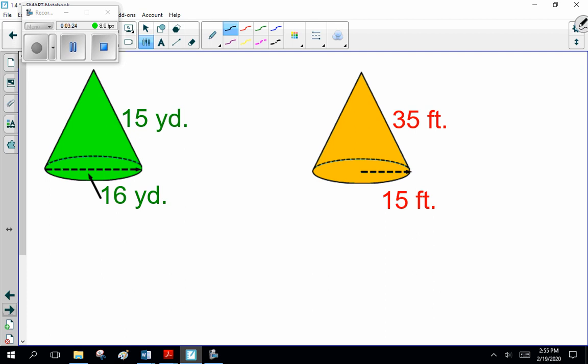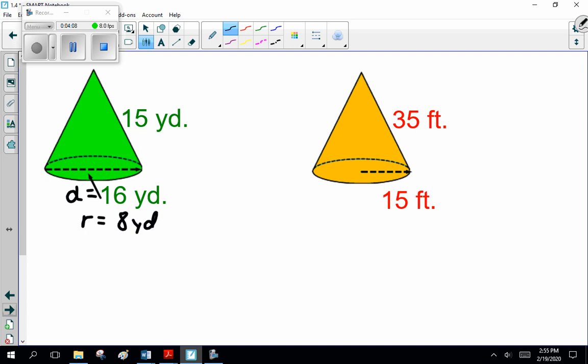So, this one here. Okay, everybody help me out with this green one here, 15 yards and 16 yards. Now, first things first, there's one formula. So, how am I going to be tricky, evil, and confusing? Okay, I had AJ say diameter. And what is the formula talking about? Radius. So yes, the radius is half that, 8 yards. All right, so that's one trick.